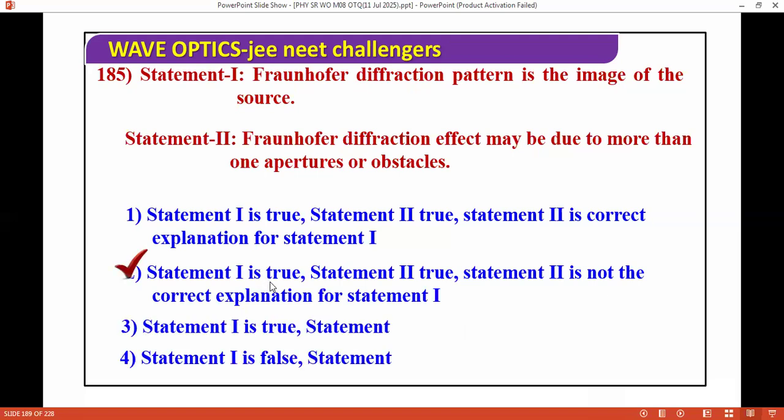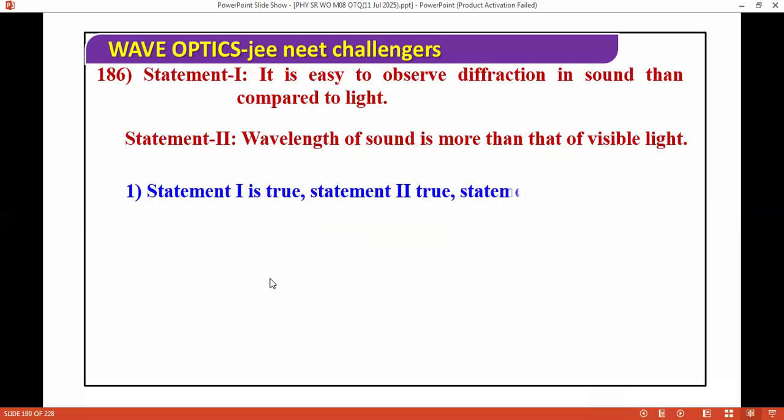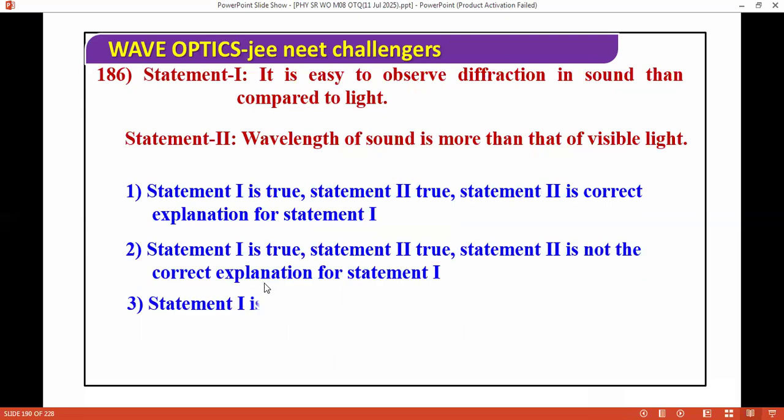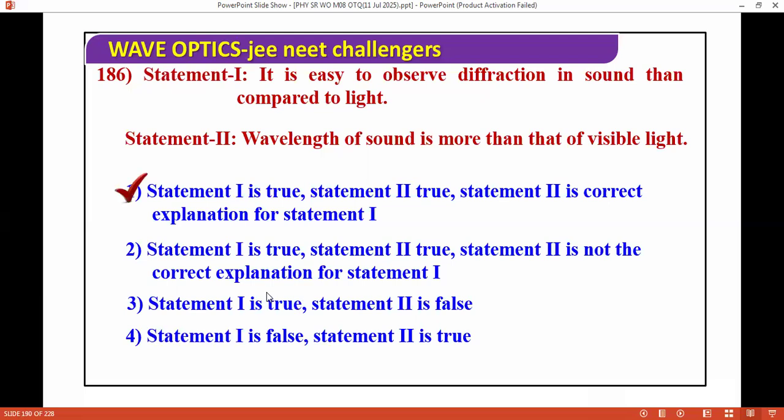Next question I'm moving ahead. It is easy to observe diffraction of sound compared to light because the wavelength of sound is more than that of visible light. So the correct answer is that the wavelength of sound is more than that of visible light. It is easier to observe diffraction of sound than of light. What is the correct answer? First is true: the wavelength of sound is more than that of visible light.